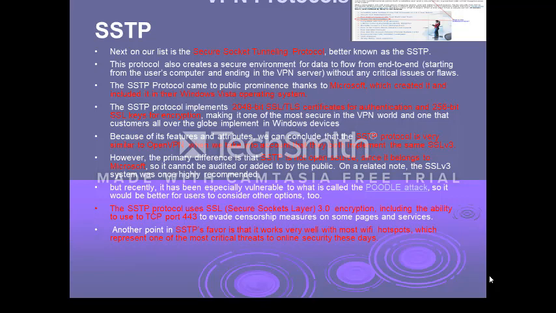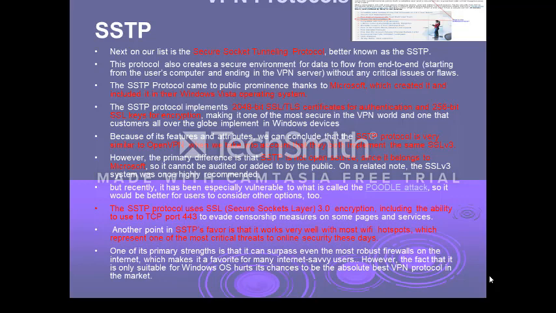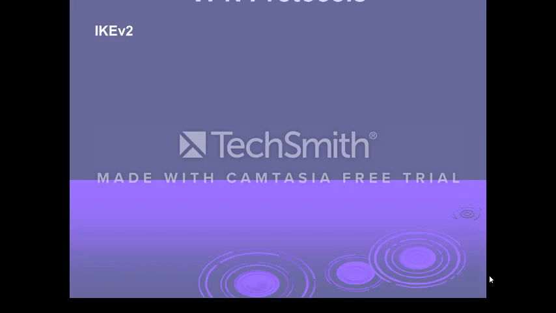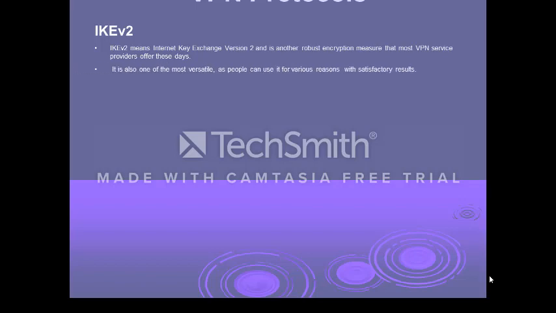It works well with most Wi-Fi hotspots where security is a huge issue. This SSTP is suitable best for Windows operating system, which is the drawback as we can look at this. IKE version 2, Internet Key Exchange version 2 is a robust encryption mechanism employed in virtual private network.